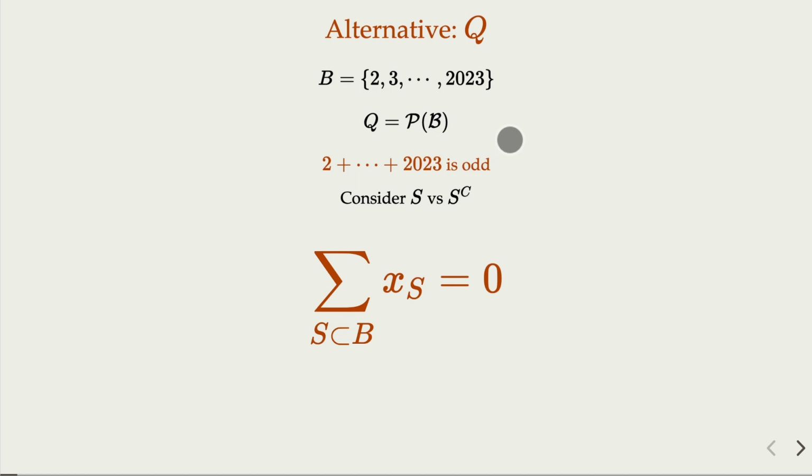Now for the set P of all subsets that contain element 1, by adding 1, you change the parity. Those sets would have a total sum of -1 times this sum, but this sum is 0, and -1 times 0 is 0. So for the elements in P, the total sum is also 0. So 0 plus 0 is the total answer, that's 0. That's a different angle of the same argument. Basically, whether element 1 is in the subset or not, that's the approach we use.